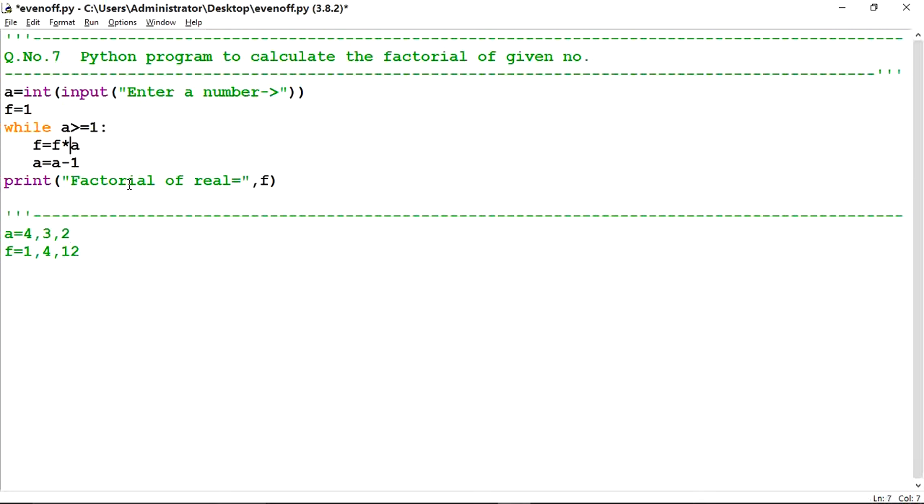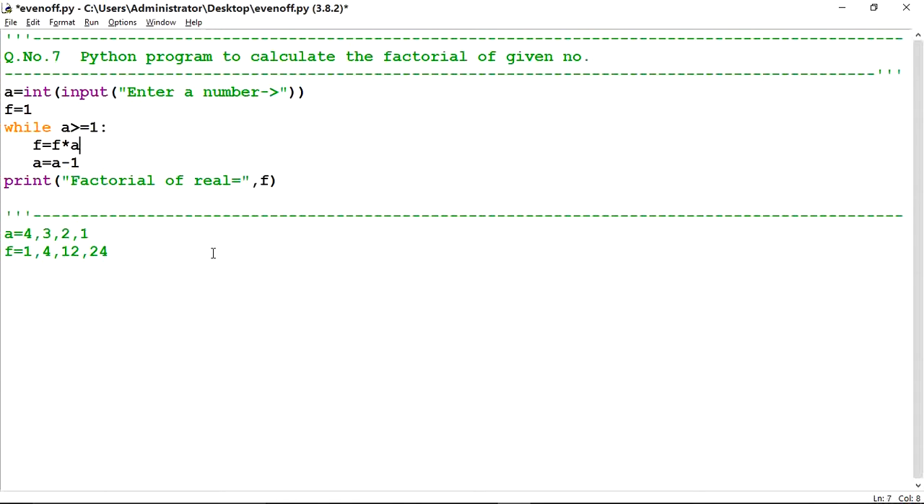Condition true. f is equal to f into a. Value of f is 12 and value of a is 2. 12 twos are 24. So 24 will store into f according to this expression. Now a is equal to a minus 1. Now value of a will be 1. And check this condition, a is greater than 1.